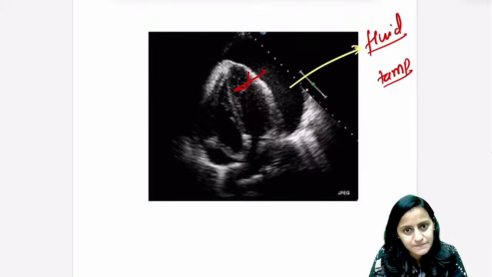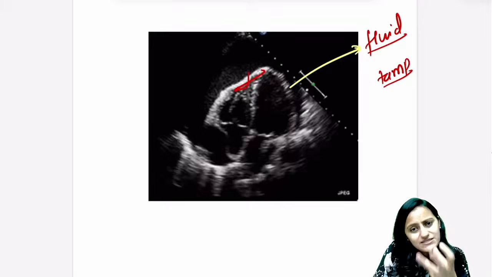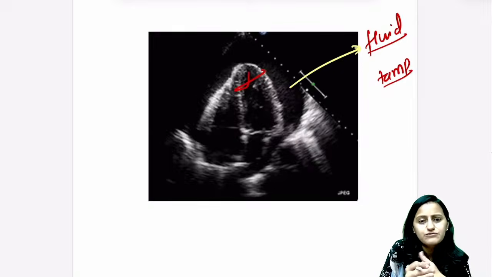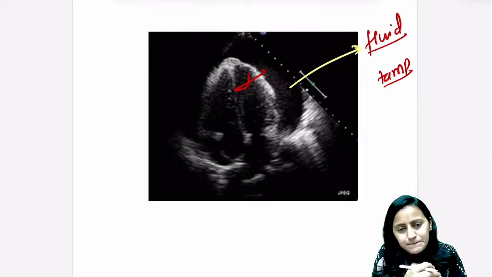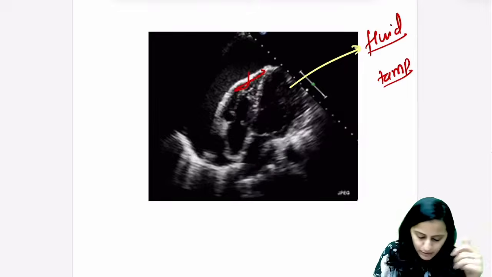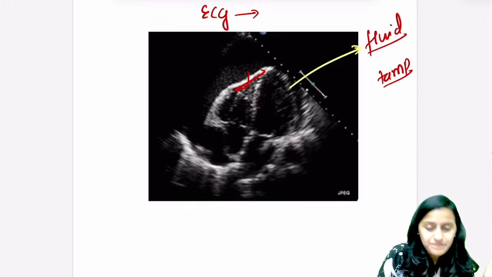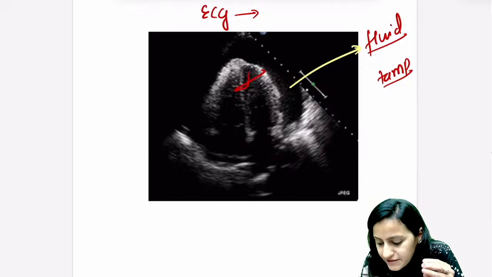Black is the fluid. Right? Is this clear with everyone? So this is how you will identify. Once you know that fluid is black on ultrasound, this is pericardial effusion or tamponade. Okay? Clear with everyone? And what do you see in ECG? What do you see in ECG with tamponade or pericardial effusion?